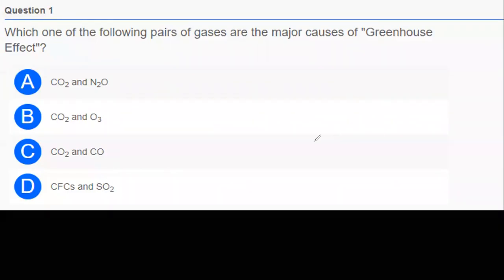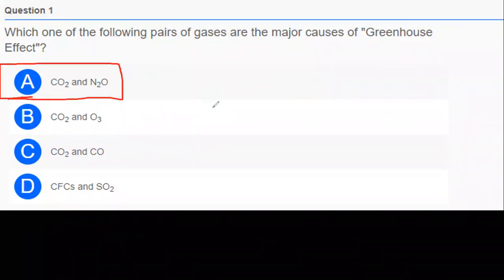Some of you have commented the answer as C and some others have D. The correct answer for this question is option A, carbon dioxide and nitrous oxide. Is it clear, everyone? Because in your NCERT textbook, it's clearly mentioned on page number 281. You have a pie chart regarding the composition of each gas that contributes towards the greenhouse effect, right?